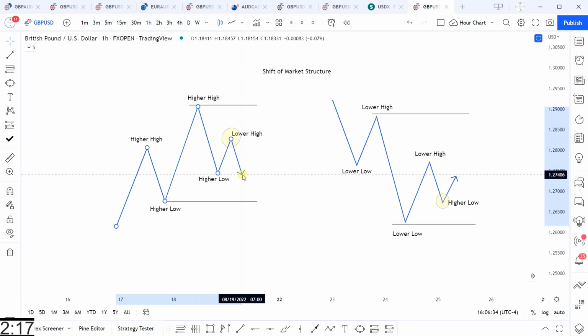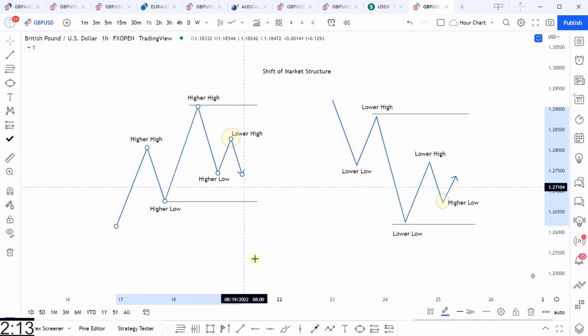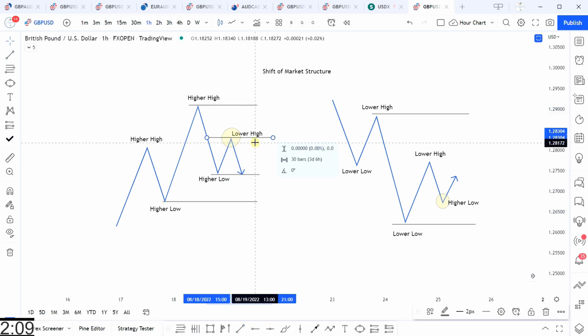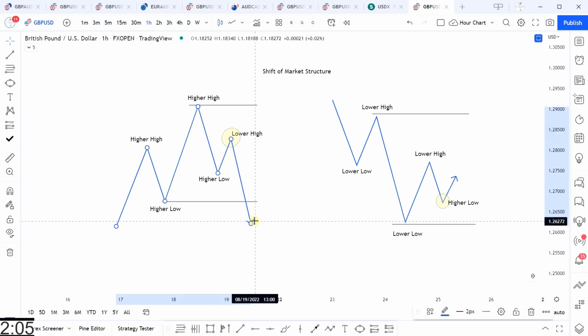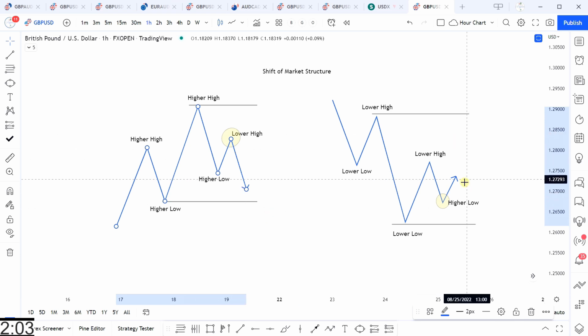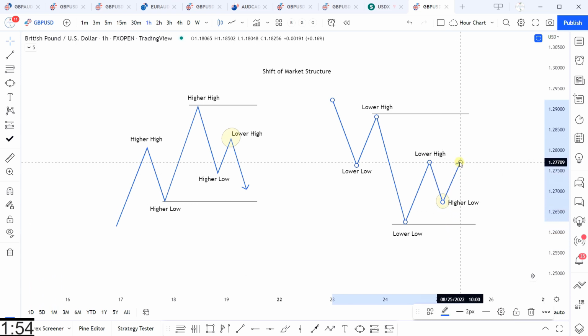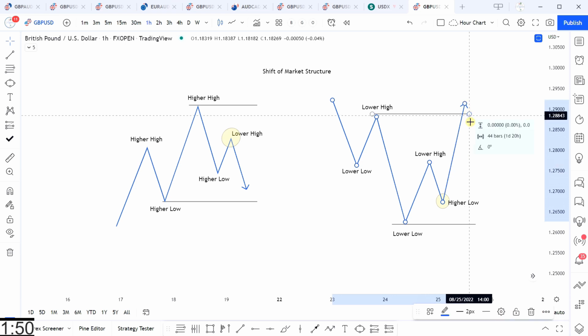So price can come back down here, make an equal low, which would indicate that price may be entering a ranging condition. It may start trading within a defined range, or price can make a lower low, which would be a reversal. In a downtrend, you have a lower high that has the job of making a lower low. When it fails to do so, price can either make an equal high, which would indicate a ranging condition might be starting, or make a reversal.